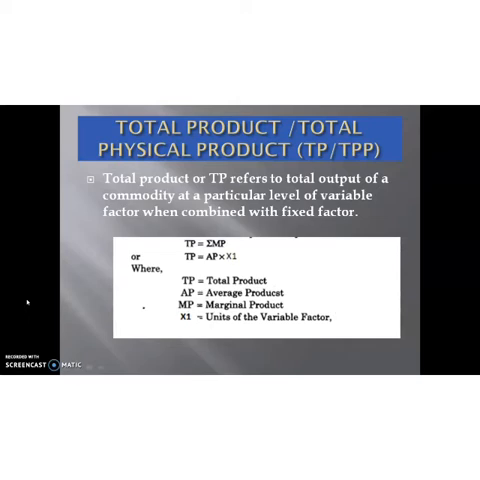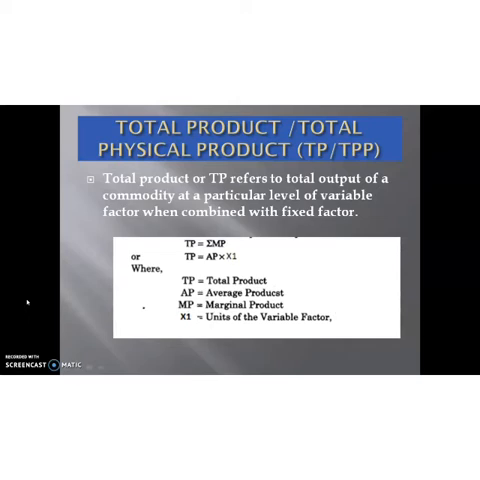Okay. So, in simple words, it is the total quantity of goods produced by a firm during a given period of time with the help of given inputs. Those inputs are fixed and variable. One input fixed, the other input a variable factor.